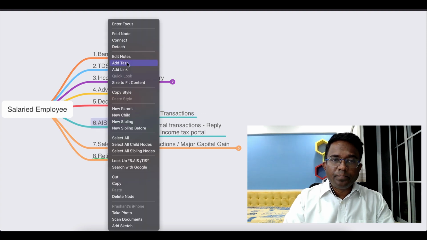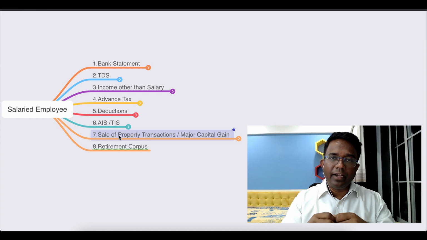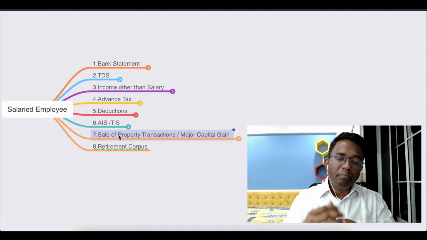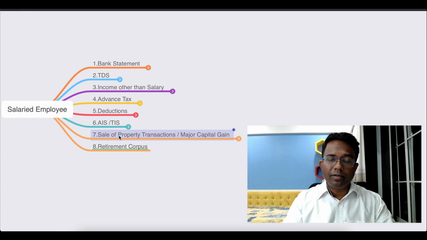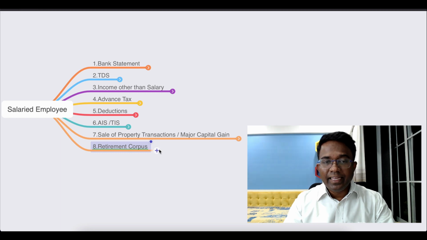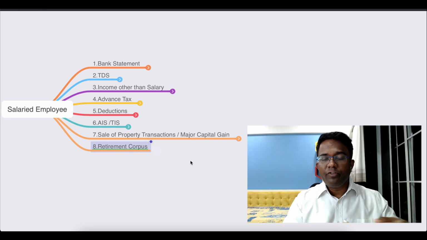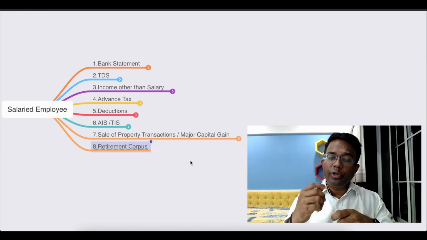The next one is, in case if you have done any sale of property transaction or major capital gain, या आपने कोई ESOPs कंपनी से एनकैश किया रहेगा, then you need to have a appointment with your consultant in order to plan your taxes. And then the last point is, in case if you are an employee who is getting retired on or before 31st of March, then you need to plan for your retirement corpus.